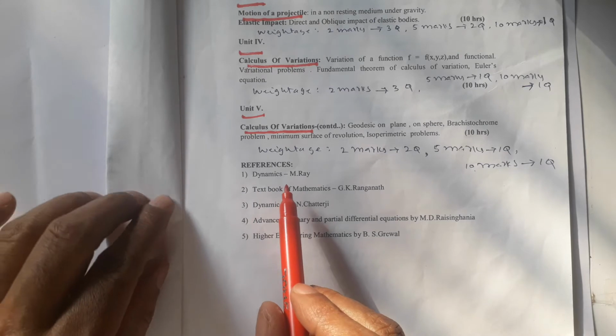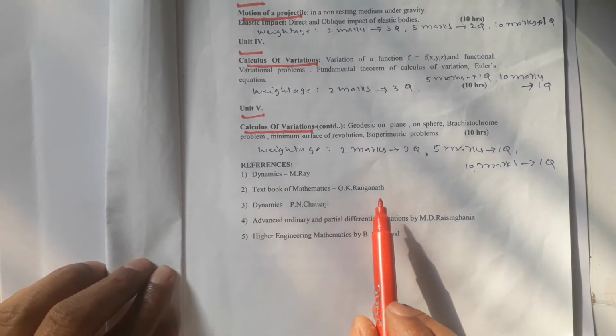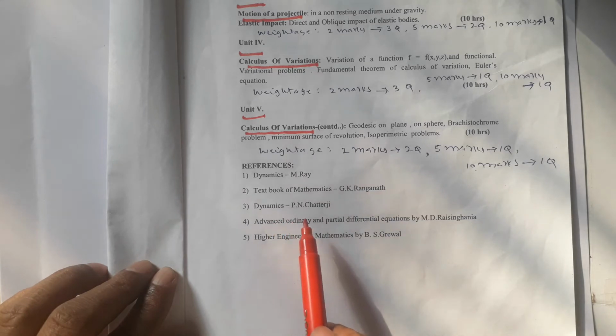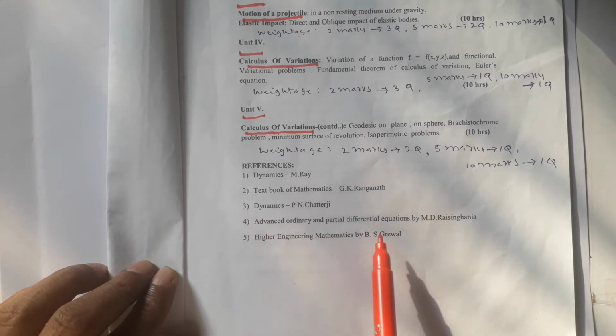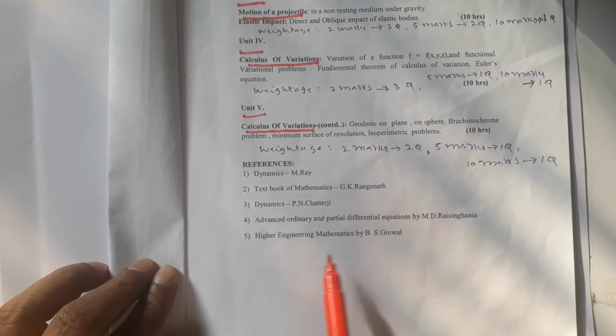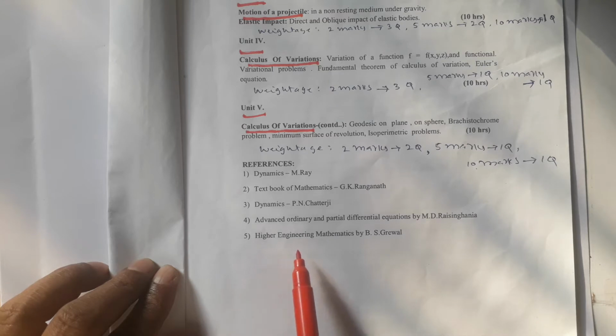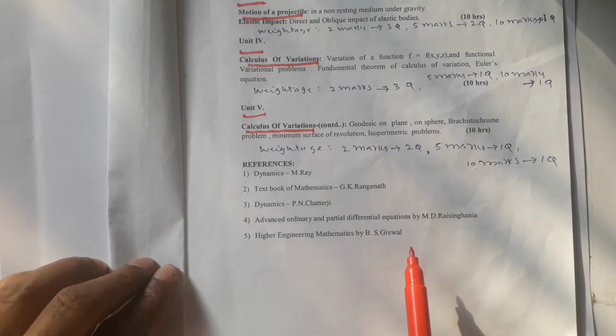So reference books are also given: Dynamics by M. Ray, Textbook of Mathematics by G. K. Ranganath, Dynamics by P. N. Chatterjee, Advanced Ordinary and Partial Differentiations by M. D. Raisinghania. Next, Higher Engineering Mathematics by B. S. Grewal. So these are all the reference books that will be in our library also, that we have to verify whenever we need.